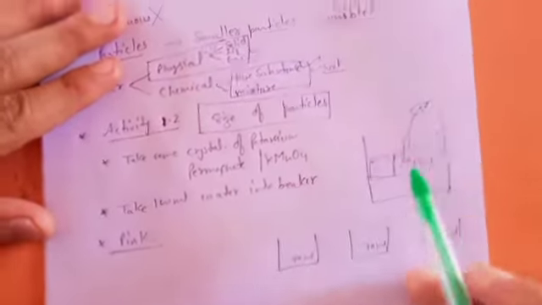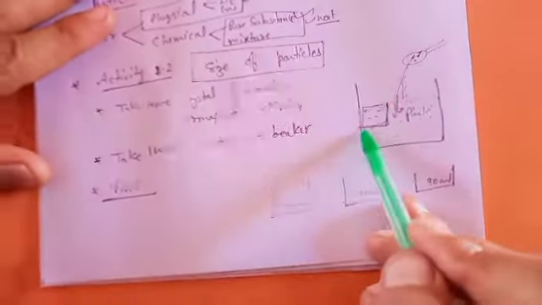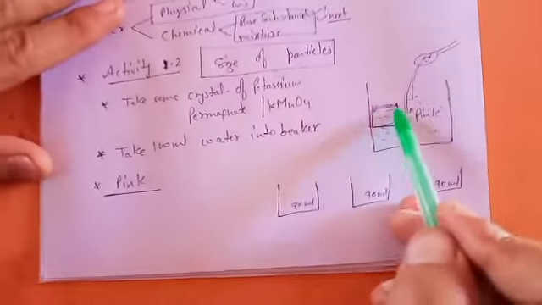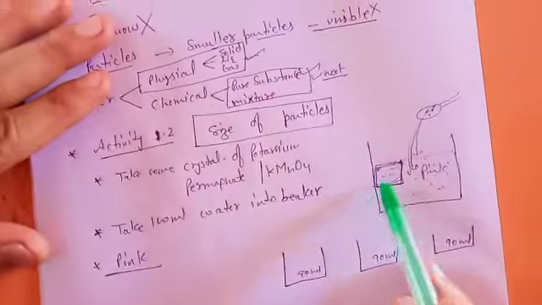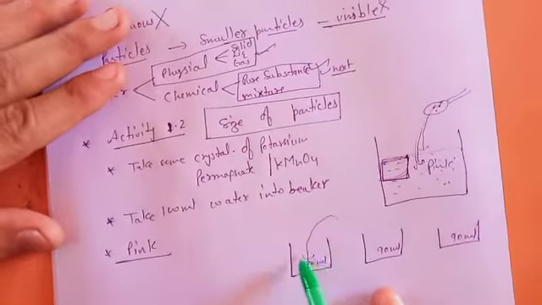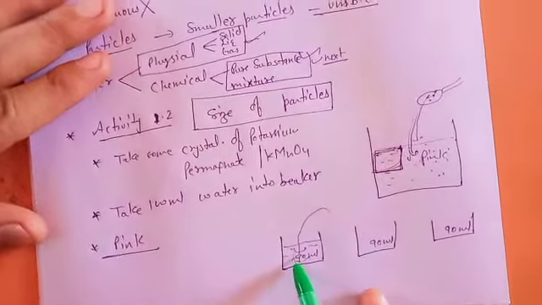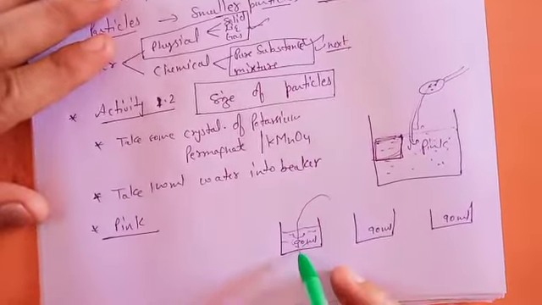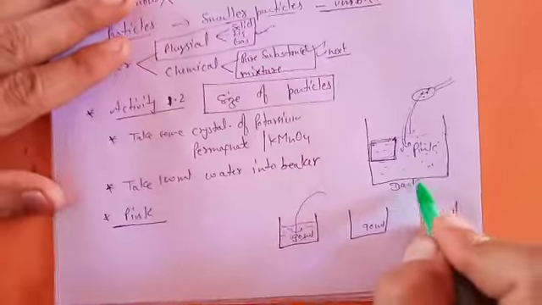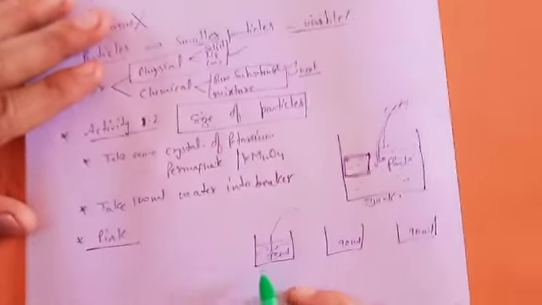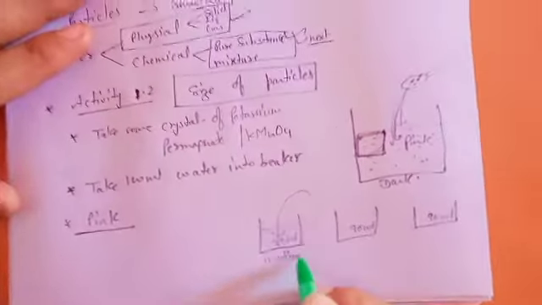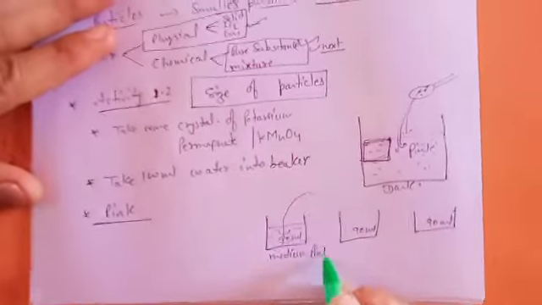Now we take only 10 ml of this pink solution and add it into this beaker which already contains 90 ml. So the pink color still appears, but a little less. Here you can say it is medium pink, or a little lighter.